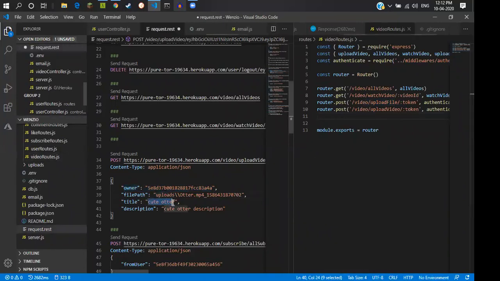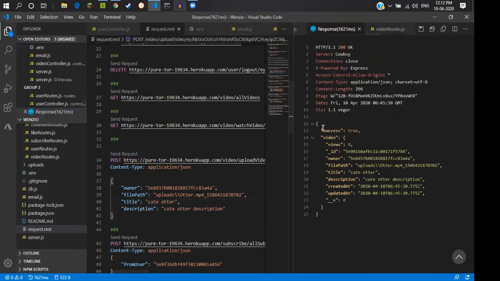Then the title, which the user had to enter in the front end form, and the same for the description. If we send this request, we get success true, video views by default 0, the video ID, the owner who uploaded this video, then the file path and description, and that's it. So this video is uploaded in the Mongo server.